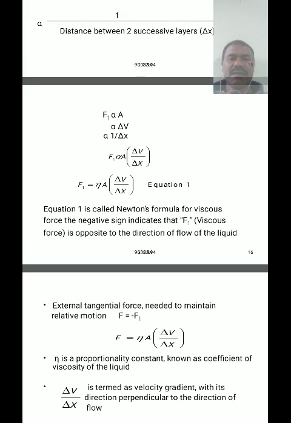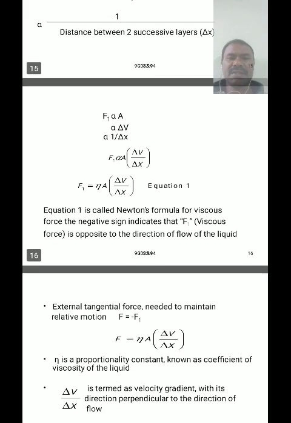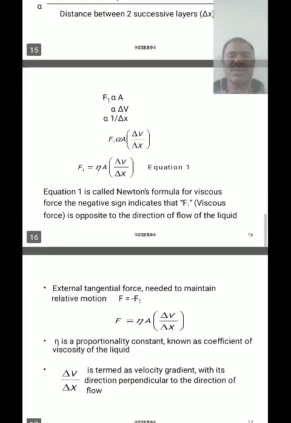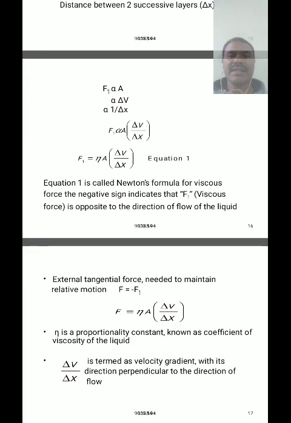Equation 1 is F1 is equal to eta A into delta V by delta x. Equation 1 is called Newton's formula for viscous force, and the negative sign is defined here.